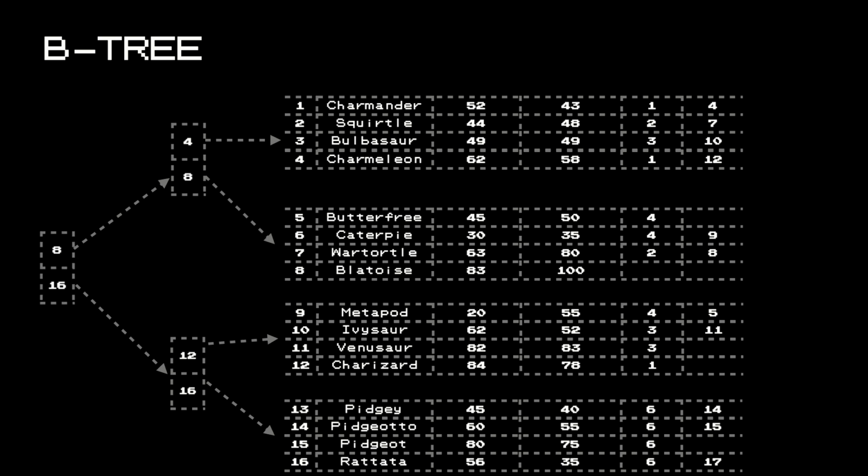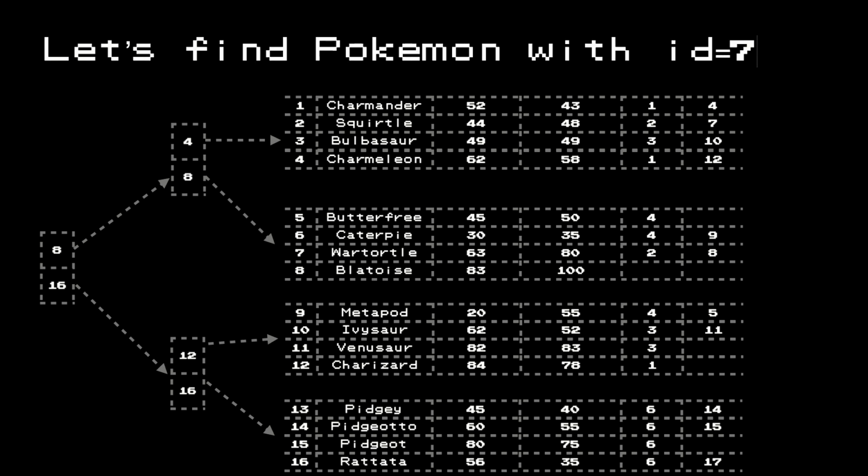And it works more or less like this. When we want to find a Pokemon with ID 7, we start with the root, find the number 8 which is greater than 7, then go to the branch, and it helps us to find something in the data structure relatively fast. Most of those structures, like in live production, don't have more than, I think, 4 branches, something like this.